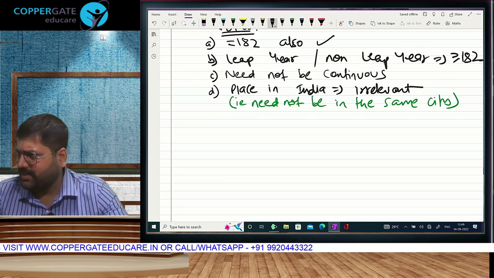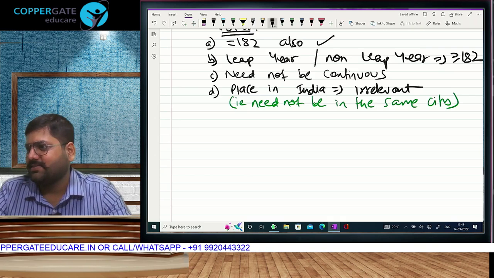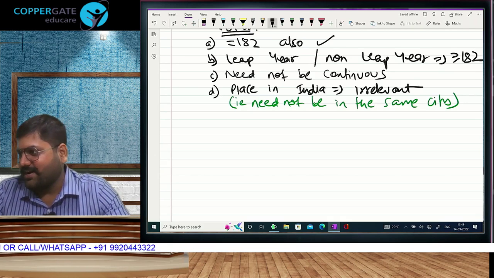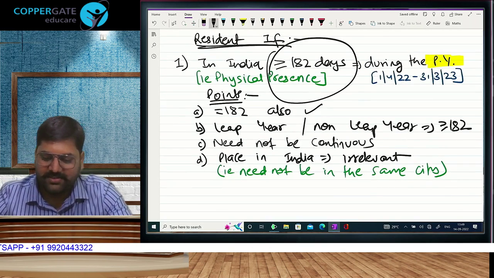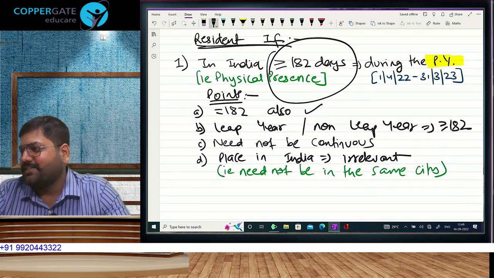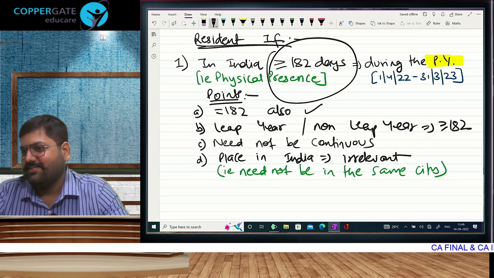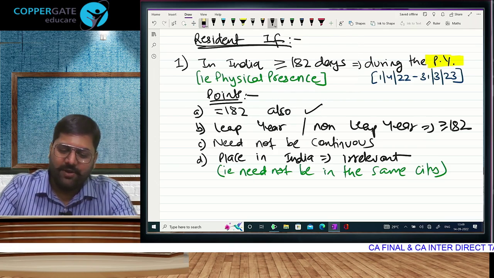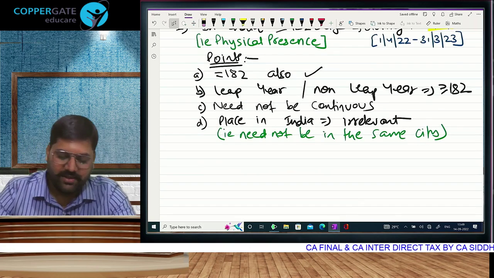Can I also say like this? Okay, if you want to save tax, then stay in India only for 181 days. Yes, sir. At least on foreign income you will be able to save tax. Chartered accountants are not expected to tell this to their clients. Chartered accountants are expected to tell them to stay 181 days, then I will be able to save your tax. You have to give them the task. Did you understand?